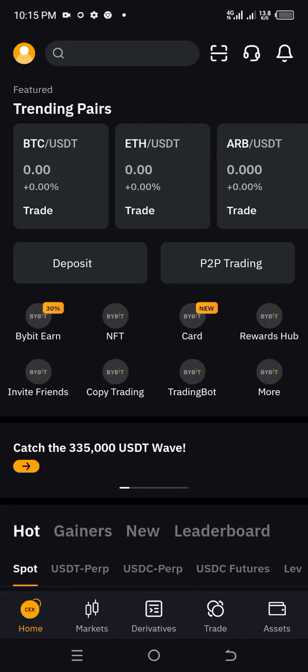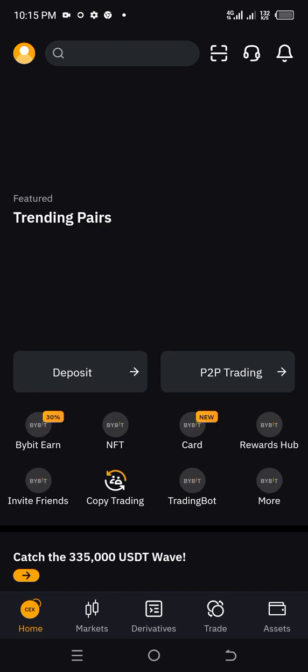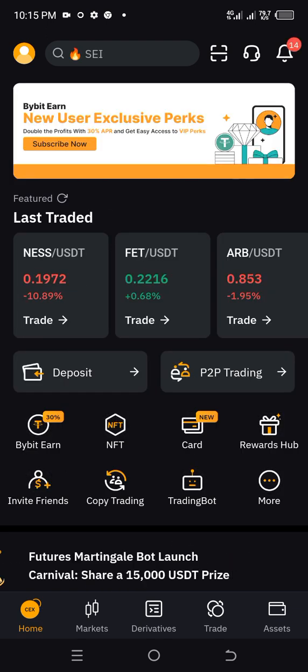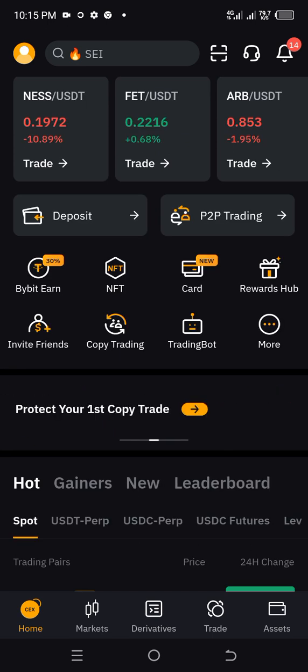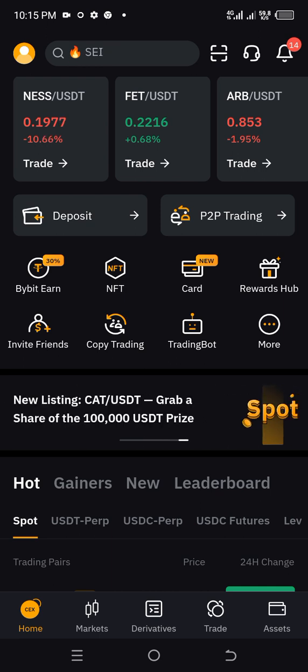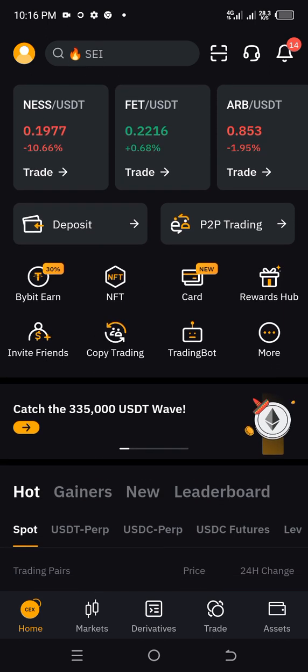Okay, so you can see this is my dashboard. Look at the dashboard carefully and see what exactly is going on here. You see this place: BYBIT, NFT, card, rewards hub, invitations, copy trading, trading bots, and more. The only thing I want to show you here is the reward hub. Click on the reward hub.